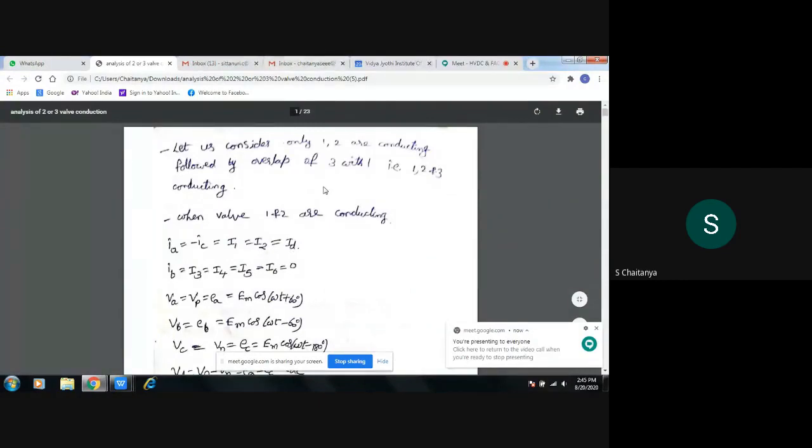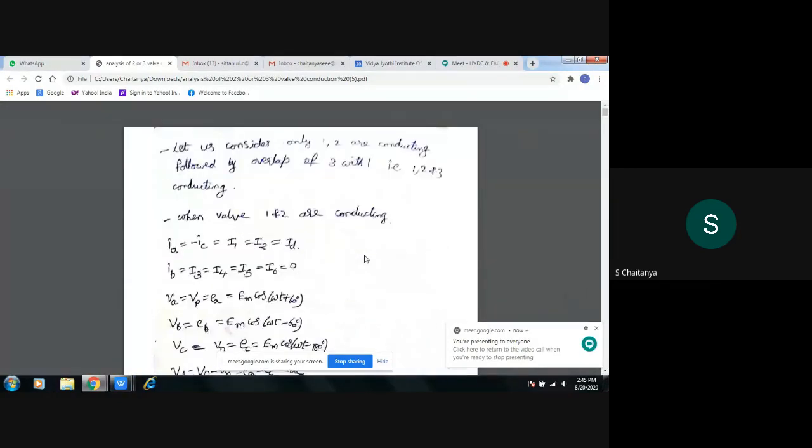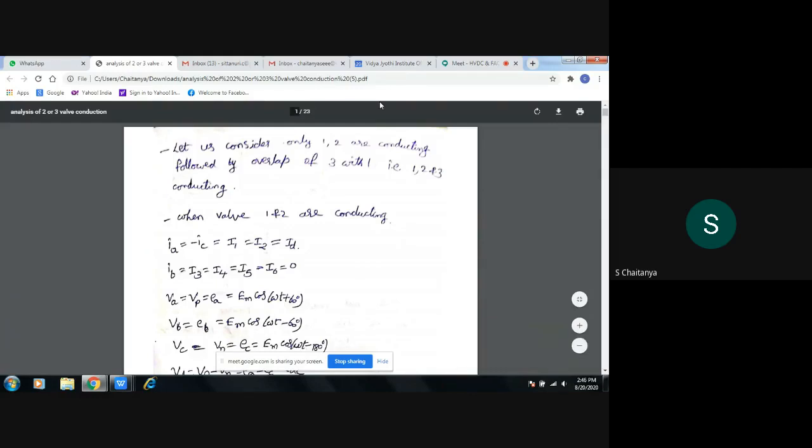So let us consider that initially valves 1 and 2 are conducting and there is an overlapping with valve 3. Okay, 1 and 3 are overlapping. If you see the circuit also, valves 1 and 3 are under overlapping condition. So at that particular time, valves 1, 2 and 3 are conducting. Now let us consider valves 1, 2 and 3. 3 valves are under conduction mode.